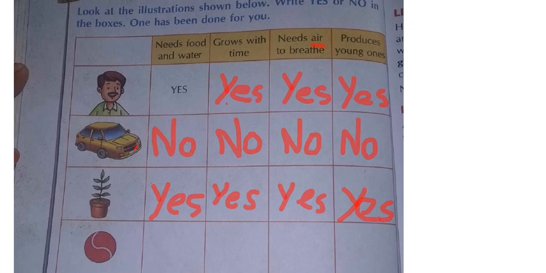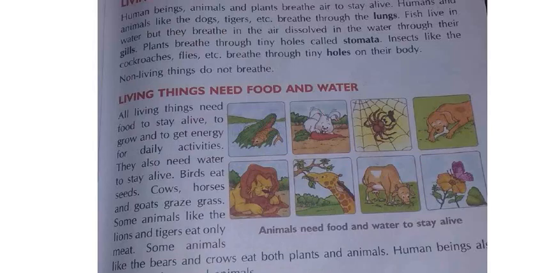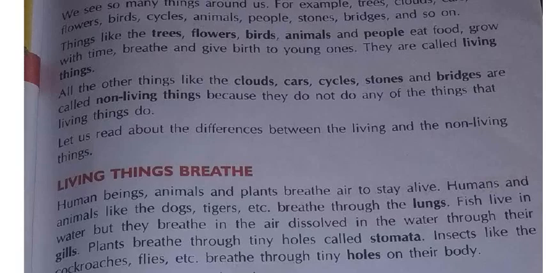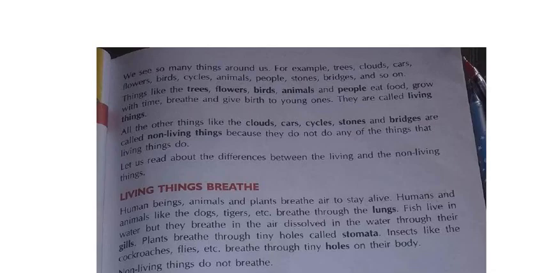And now we shall start the lesson. Okay, I am zooming it. See here, children. First I will read the para and later I will explain to you. We see so many things around us. Every day around us where we are living, we see many different types of things. For example, trees, clouds, cars, flowers, birds, cycles, animals, people, stones, bridges and so on. Every day we see all these things around us.